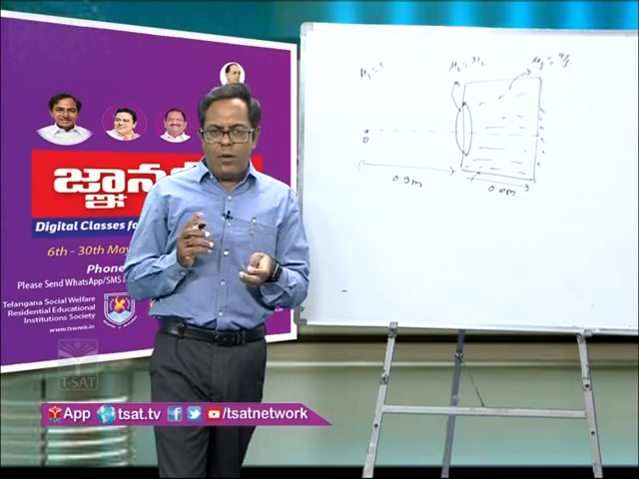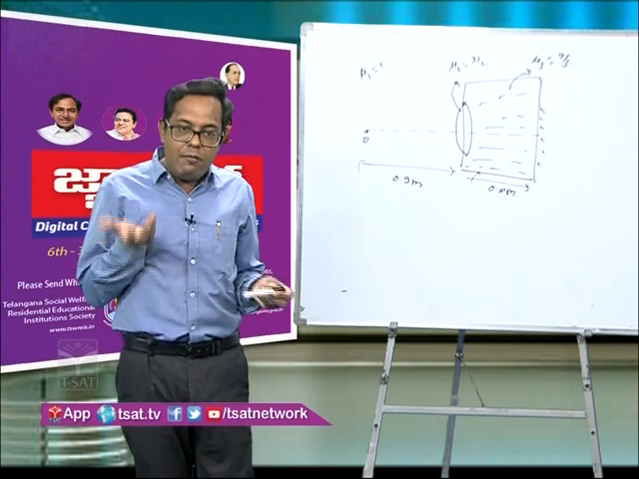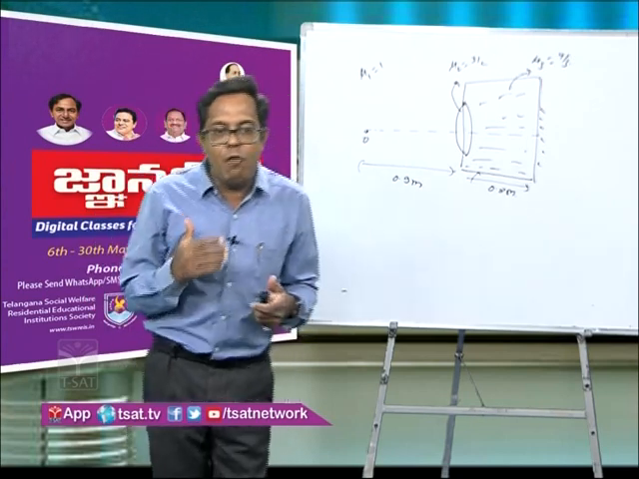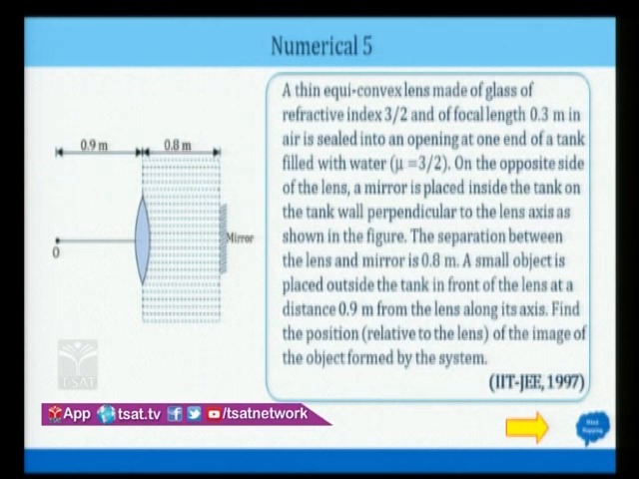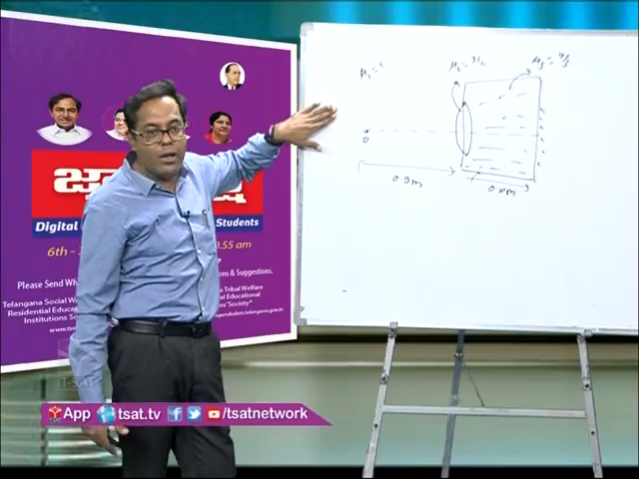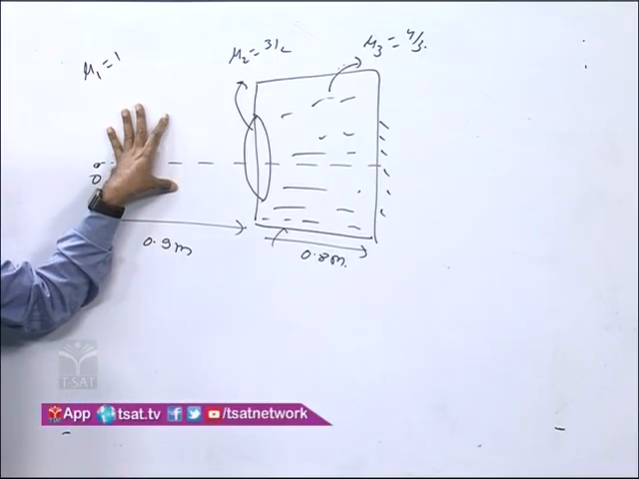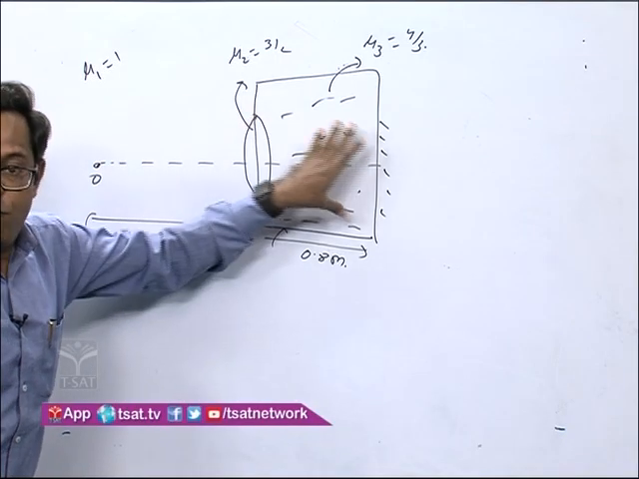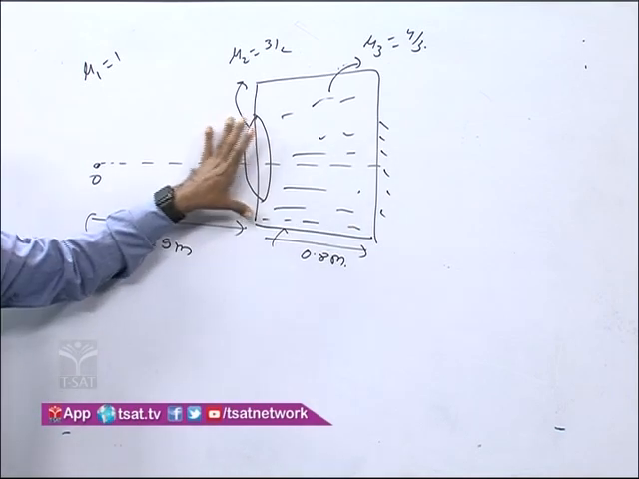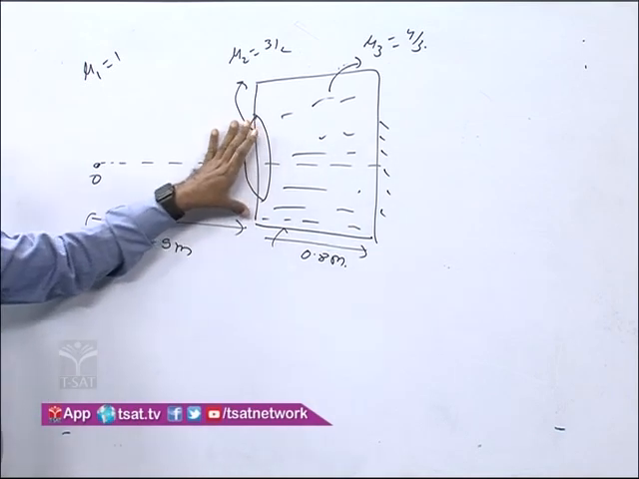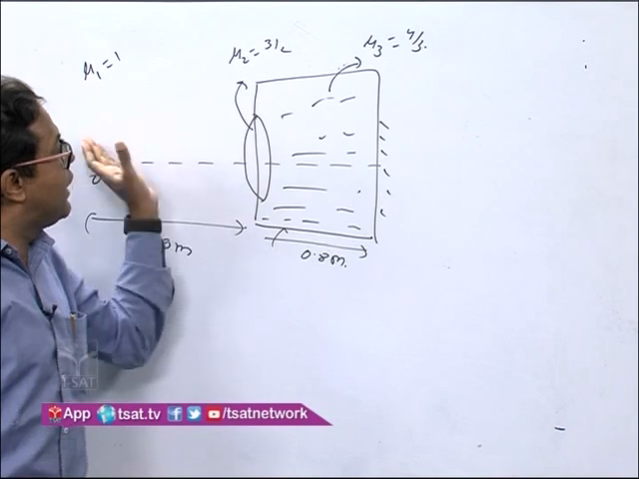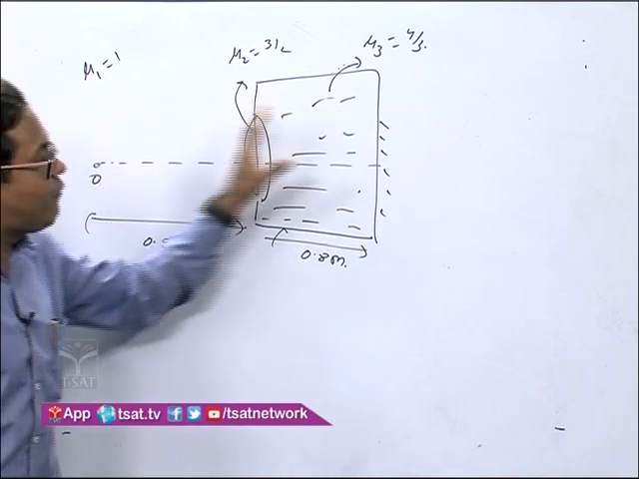Now you look at the question very carefully. What we have done in the first question has been somewhat modified. If you see the whiteboard here, this is air, this is lens, this is water. Means this lens is placed in two different media.